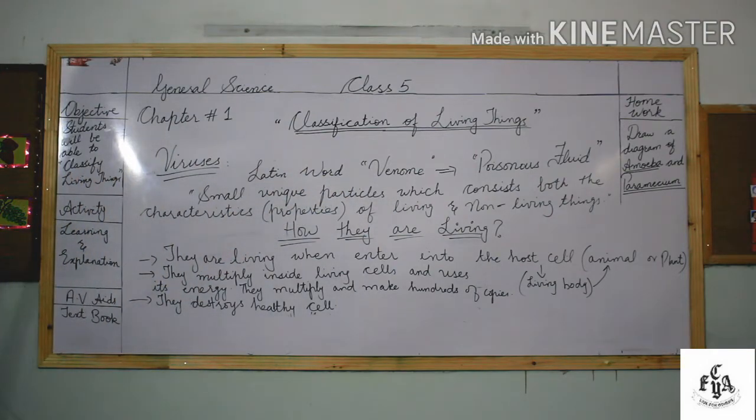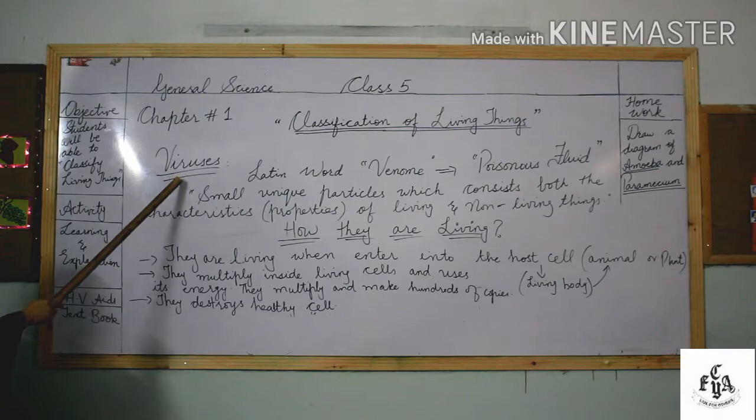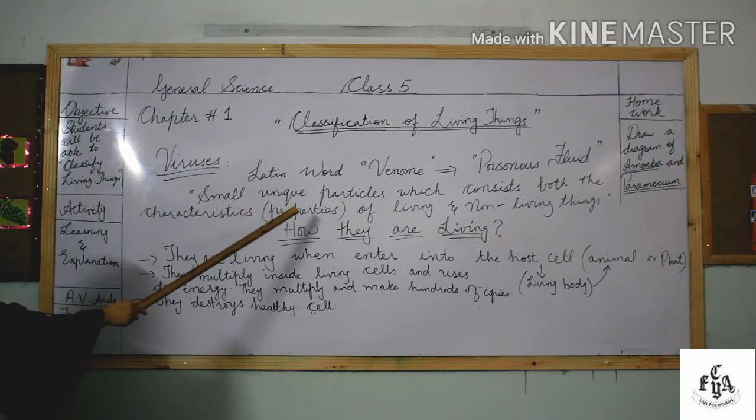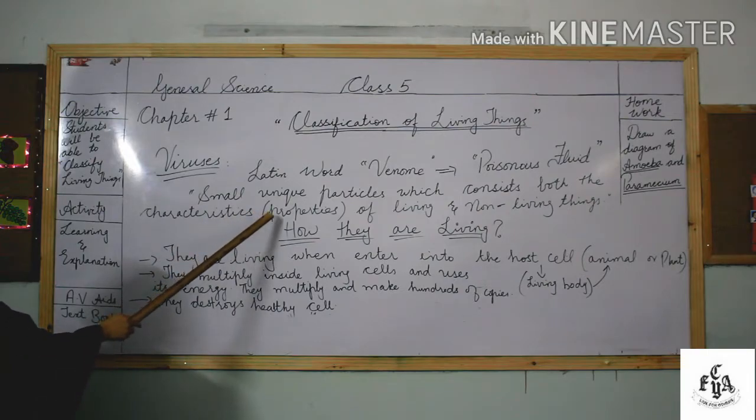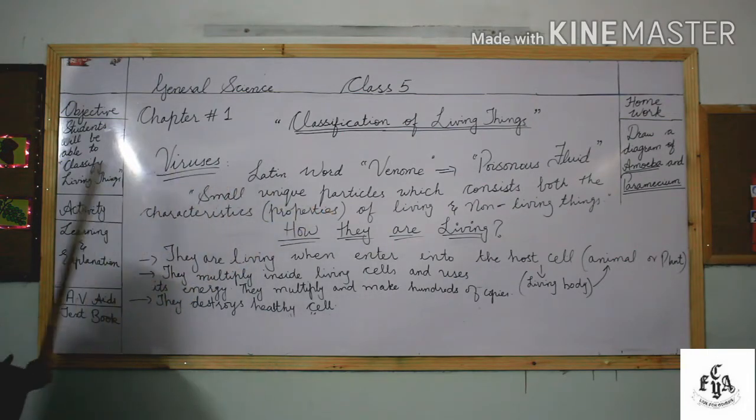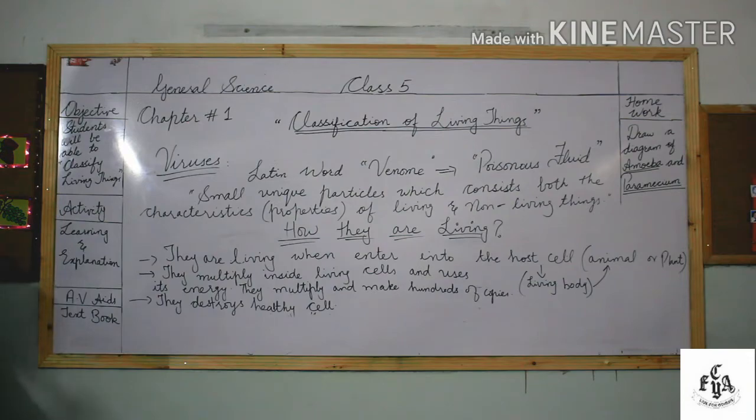As the name indicates, it is dangerous for both plants and animals when viruses attack them. Basically, viruses are small unique particles which have the characteristics, meaning properties, of both living and non-living things. That is why they are known as unique particles.